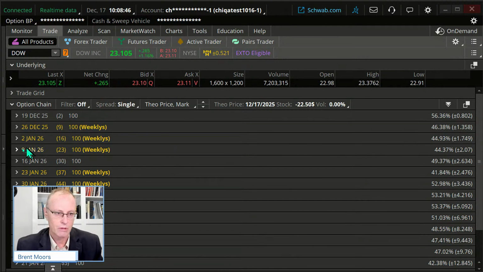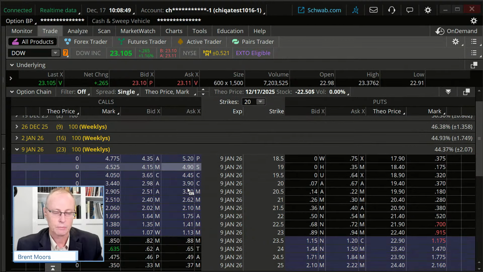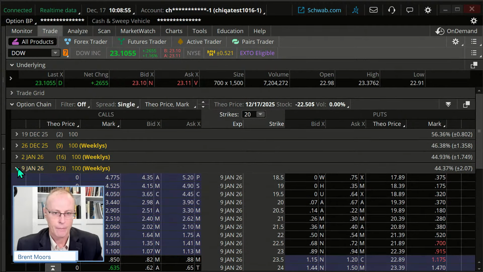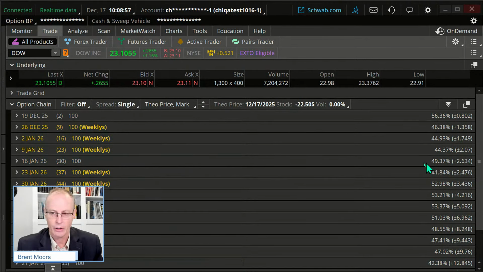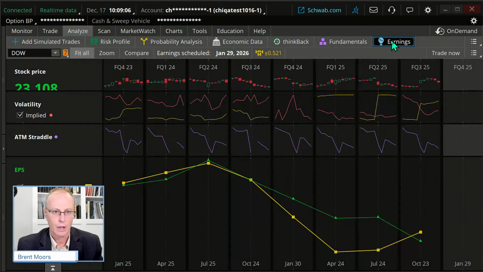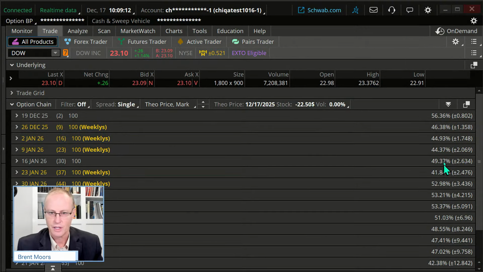And I'm just going to go out to January 9th, which is actually before earnings on this. You can see here is where the implied volatility spiked. So I'm guessing our earnings is there. Let me just look real quick. Where is our earnings? January 29th is earnings. It's an interesting spike in IVs there. Yeah, they spike again there. That's where the earnings are. I don't know why. It's a little bit unusual that you see that big a spike in one month there. I'm guessing because it's the monthly contract. I don't know. But I'm going to go to January 9th here.